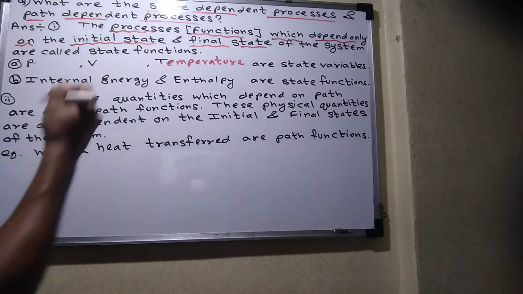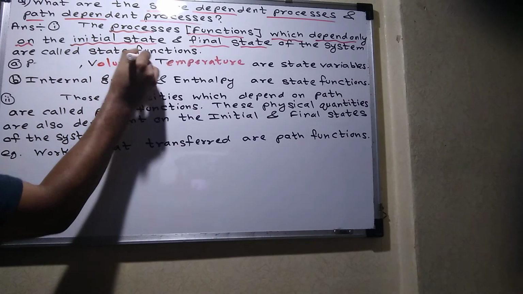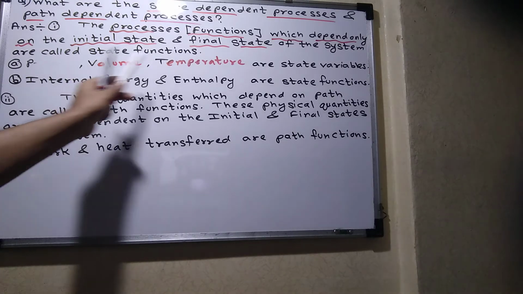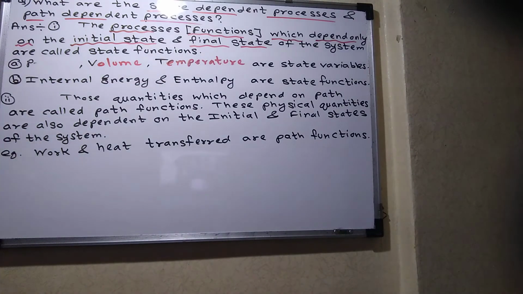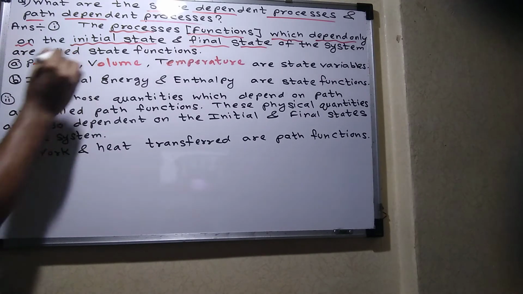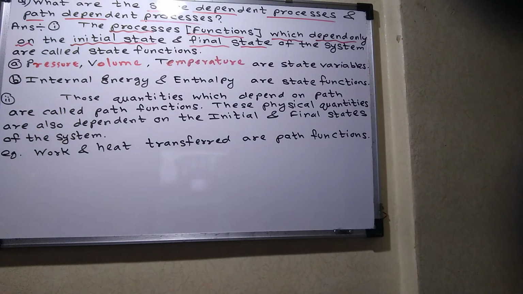Then second is volume also. When we give the heat, for a pressure cooker also, our intention is what is the final volume. We are not interested in what is going on in between, what the volume will be between the initial and the final time. So volume also comes under state variables. Then the next one is pressure. We are also interested in the initial pressure and the final pressure. So such variables are called state variables.